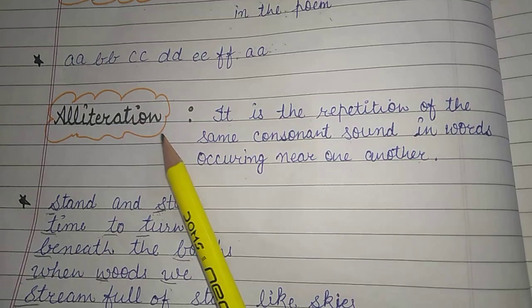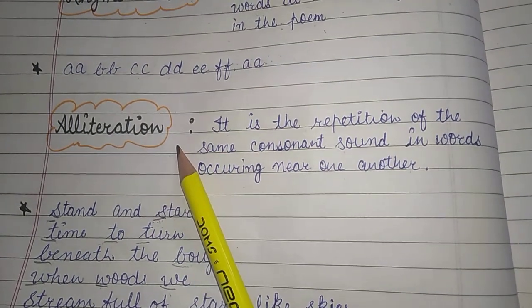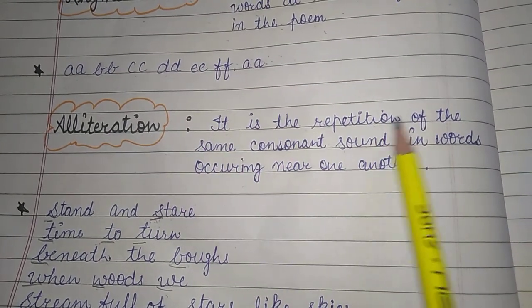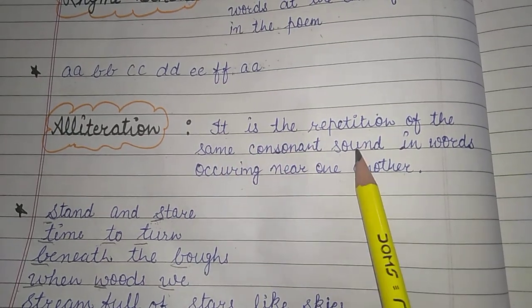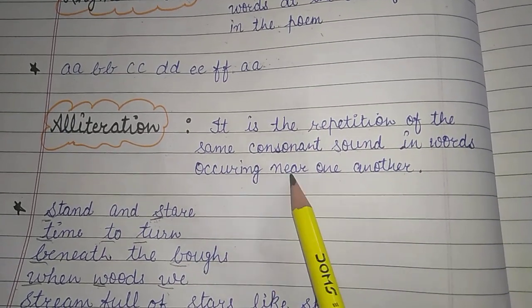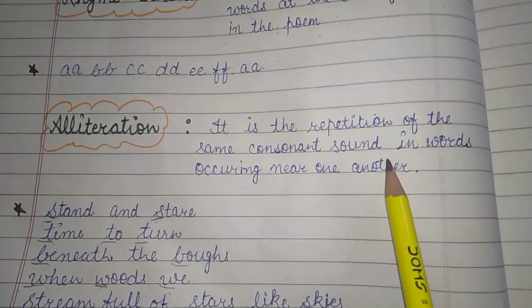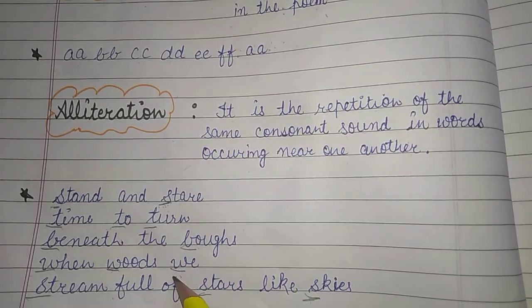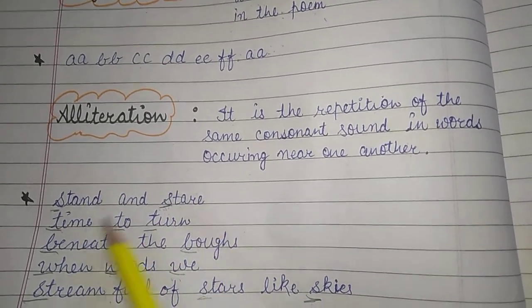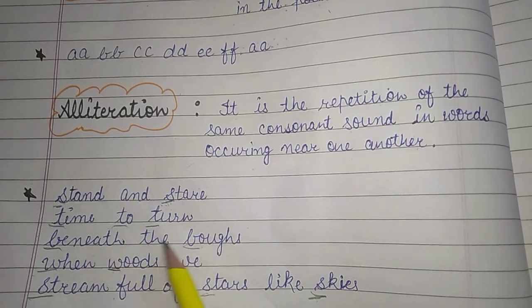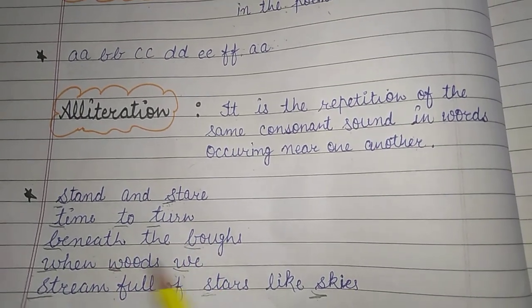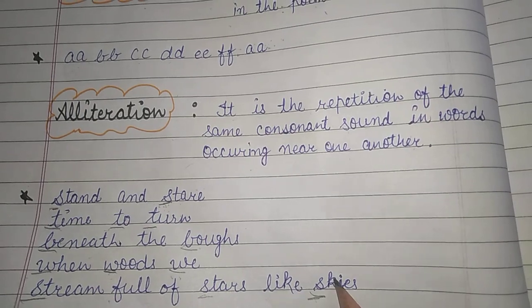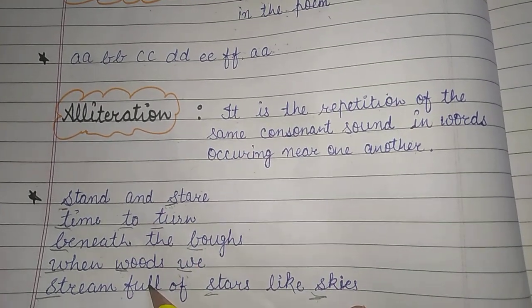Next comes your alliteration. Alliteration is the repetition of the same consonant sound in words occurring near one another. Look at the expressions there: stand and stare, time to turn, beneath the boughs, when would we, stream full of stars like skies.